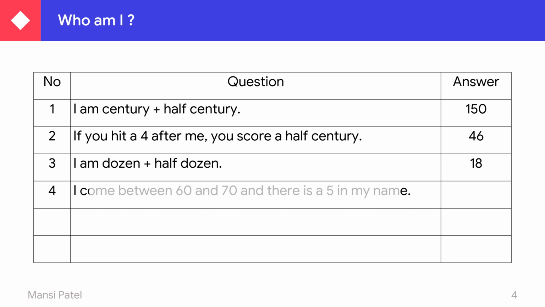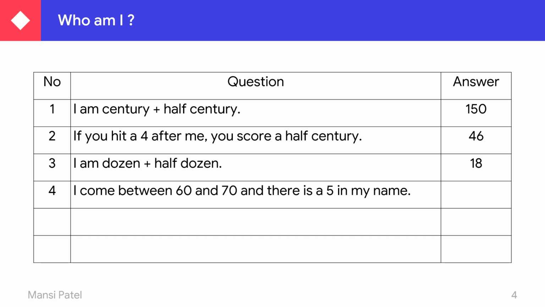Number 4. I come between 60 and 70. So you have to remember the numbers between 60 and 70. And there is a 5 in my name. So speak the numbers from 60 to 70.